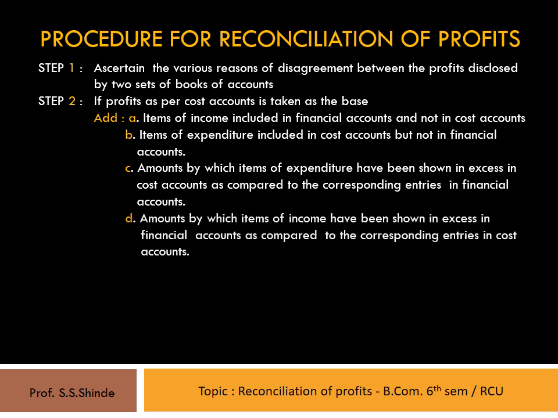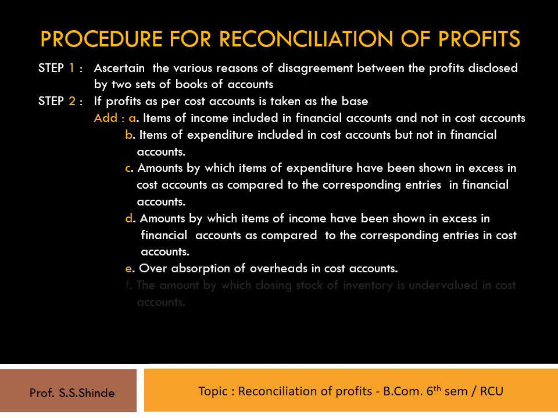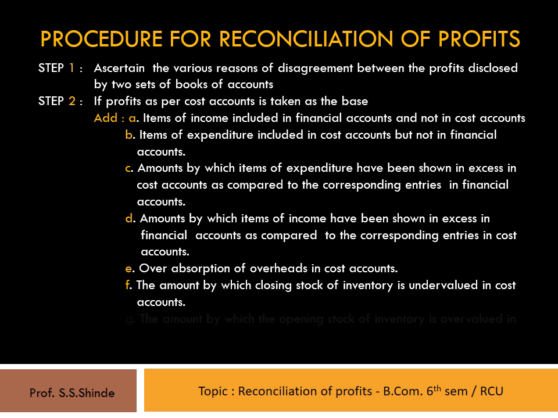Fourth, amounts by which items of income have been shown in excess in financial accounts as compared to the corresponding entries in cost accounts. Fifth, over absorption of overheads in cost accounts. Sixth, the amount by which closing stock of inventory is undervalued in cost accounts. Seventh, the amount by which the opening stock of inventory is overvalued in cost accounts.